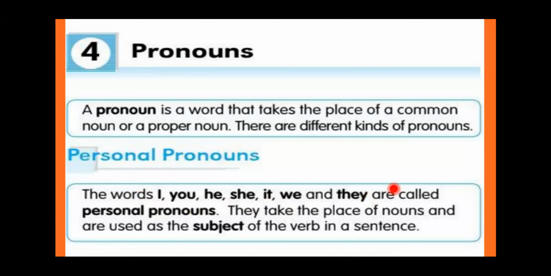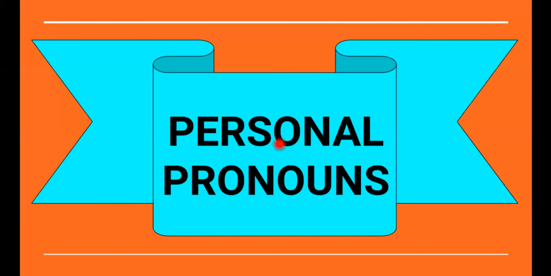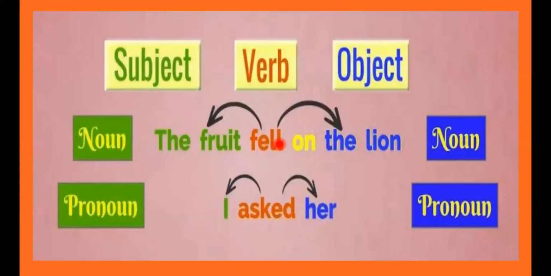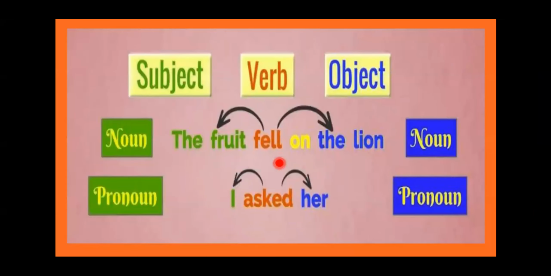In personal pronouns we have two types: subject pronouns and object pronouns. First, let's have a look at what subject and object are.